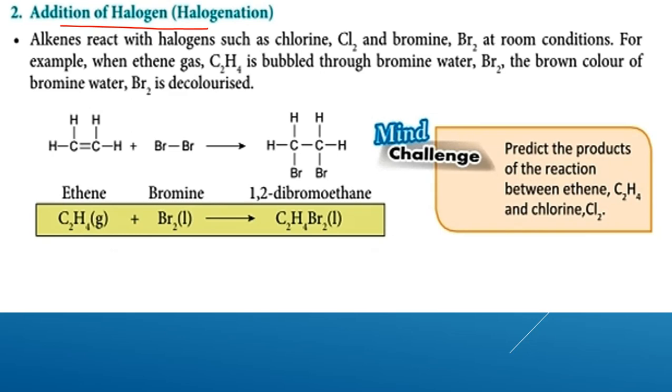Okay? Addition of halogen, halogenation. Alkene also reacts with halogens such as chlorine, bromine at room conditions. For example, when ethene gas C2H4 is bubbled through bromine water, the brown color of the bromine water is decolorized. Okay, sebab di sini the bromine here will be added to here, bromine here jadi sini. Okay, so di sini dia akan jadi apa?